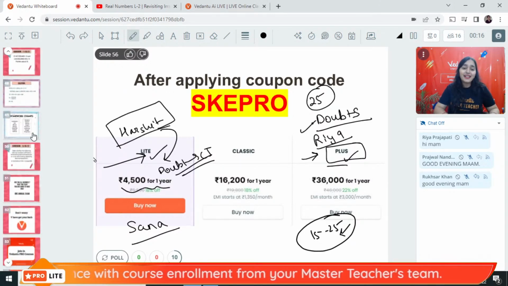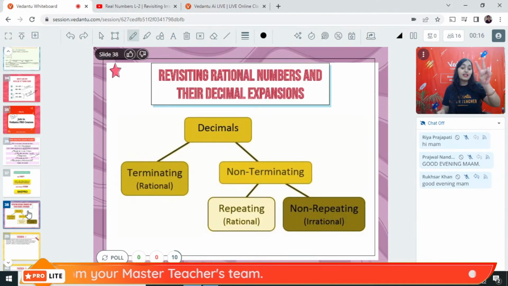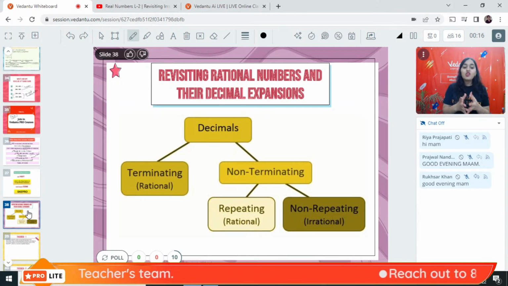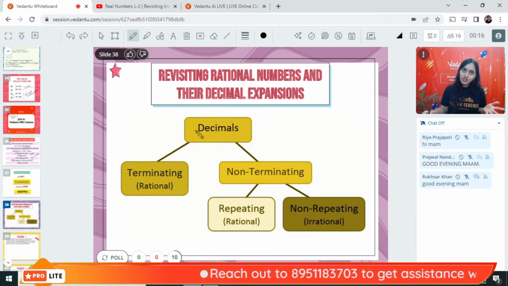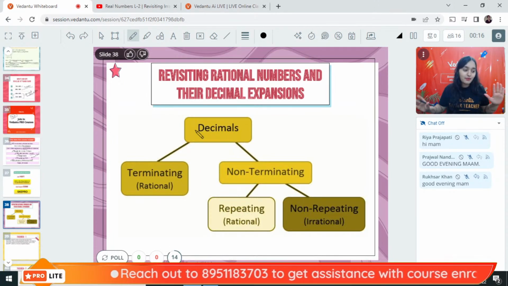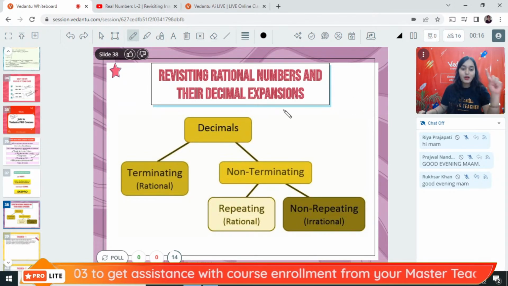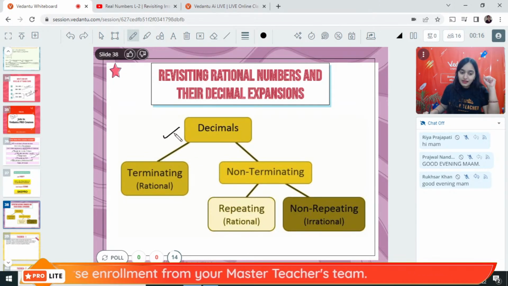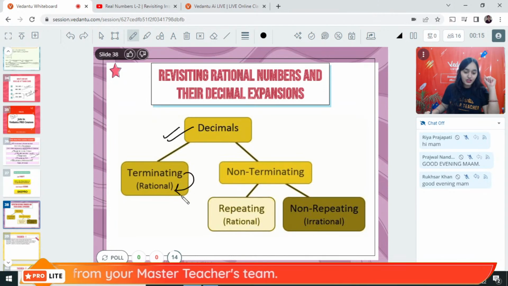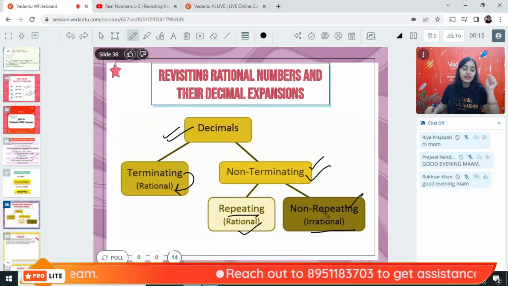That's the mathematics, right? Okay, now let's go back to our second and last topic of the day, decimal expansions of rational numbers and irrational numbers. It is very simple. I'm going to tell you a shortcut trick for doing this. So listen very carefully. What is the shortcut trick? First of all, you all know that if the decimal expansion is terminating, it is rational. If it is non-terminating and repeating, it is rational. If it is non-terminating, non-repeating, it is irrational.